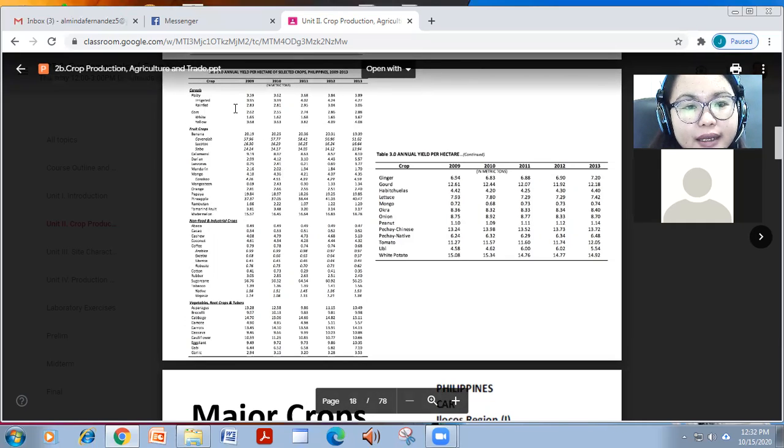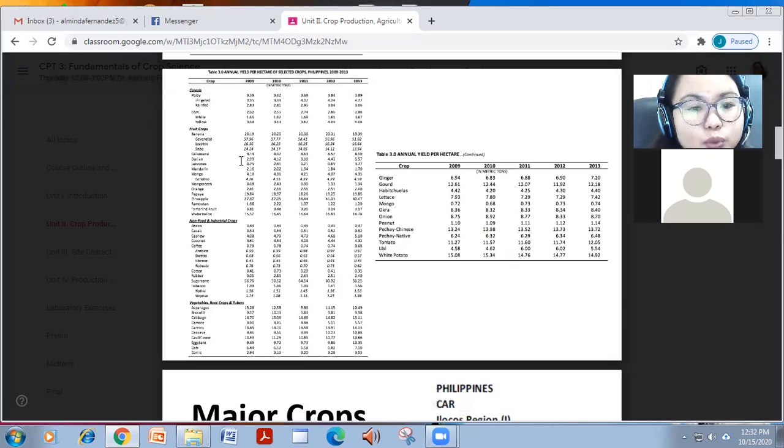Like for palay, in terms of metric tons, nasa 3, no? For corn, nasa 2 to 3, no? And for banana, it ranges from 20 to 57. So Cavendish has higher annual yield per hectare.